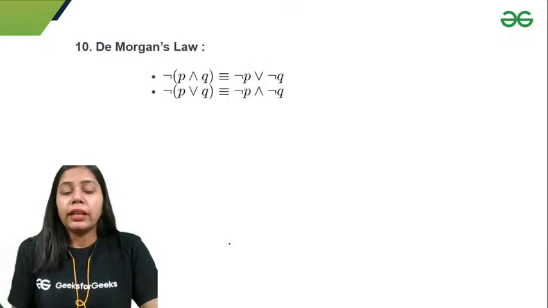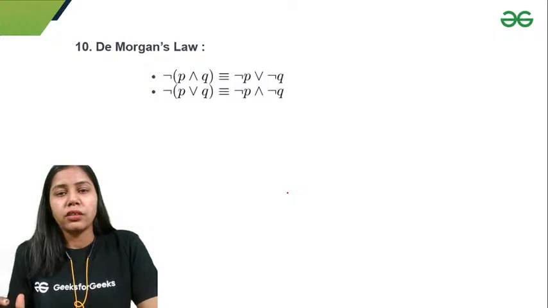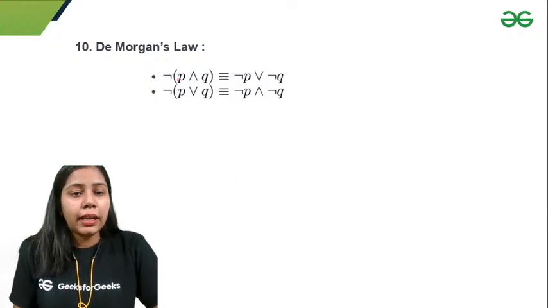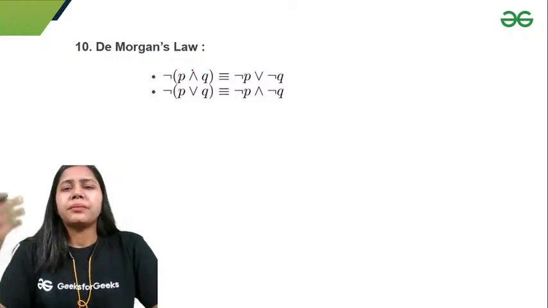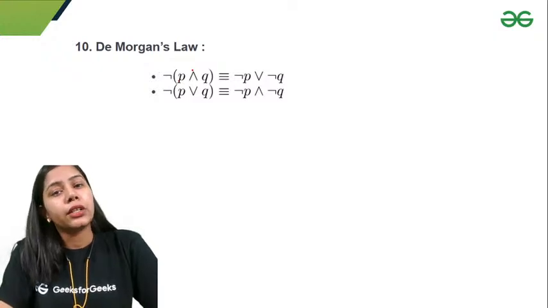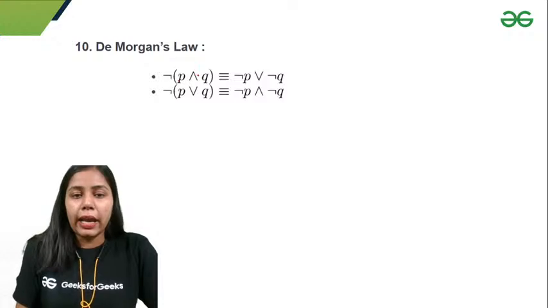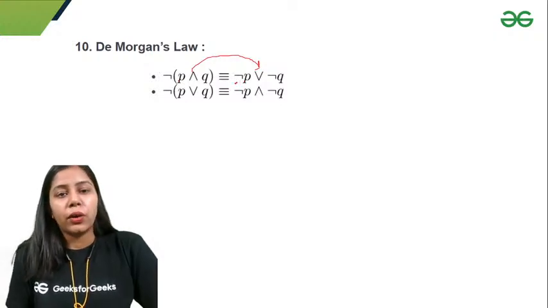Next thing, De Morgan's law. That is also important. You all have studied De Morgan's law in probability. It takes the negation inside, negation of P, and converts and into or. In set theory, it converts union into intersection. Just simply convert and into or and take the negation on both the propositions. This is the way to remember De Morgan's law.